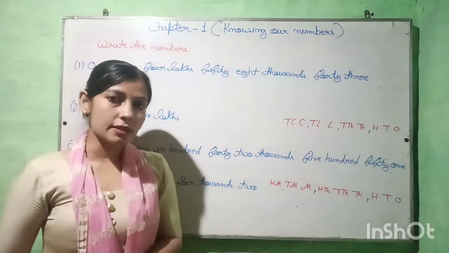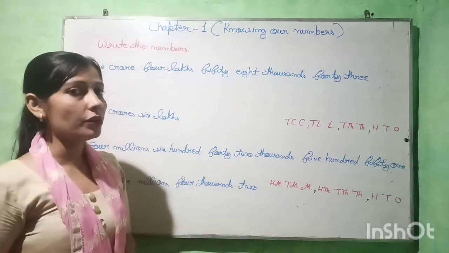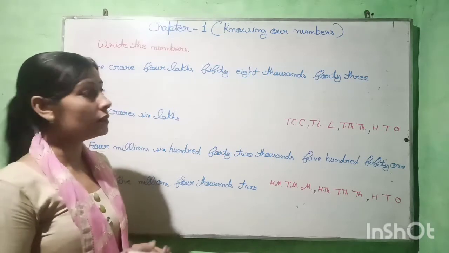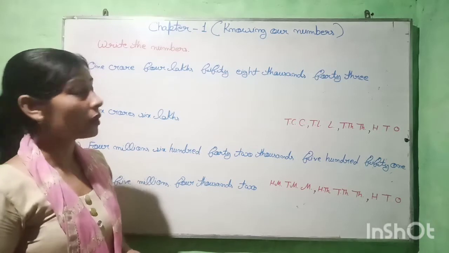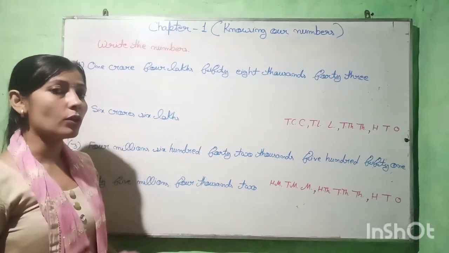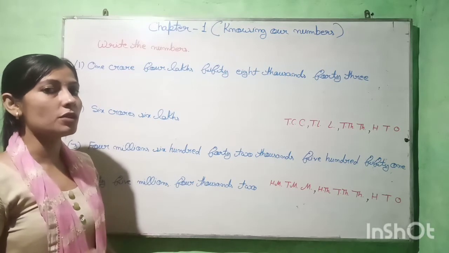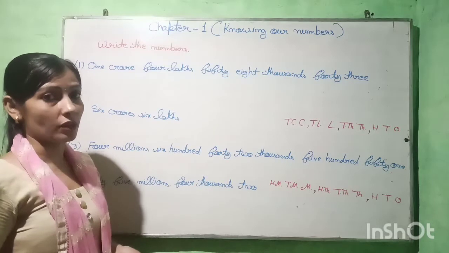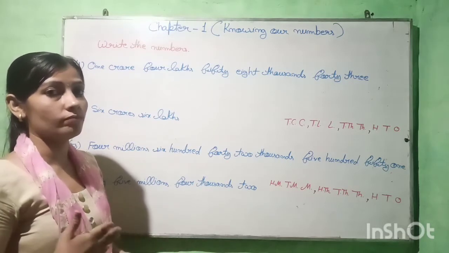Now students, let us take some more examples. Here we have to write the number. Number name is given and we have to write the number according to the Indian place value system or the international place value system. Also, we have to check which system the number name is given according to.